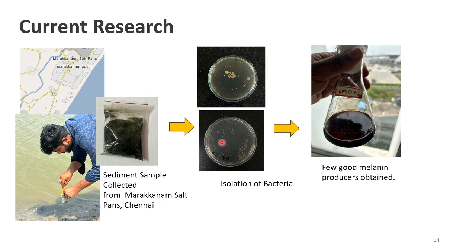We are using those microbes to screen for melanin producers, and we are getting very good results. We have isolated very good melanin producers from the Marakkanam salt pan soil, and we are trying to characterize the pigment and the bacteria, and go for further activity studies and metabolism studies on the melanin production of these bacteria.